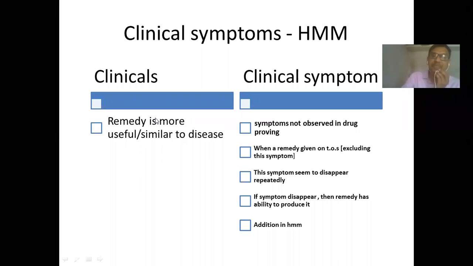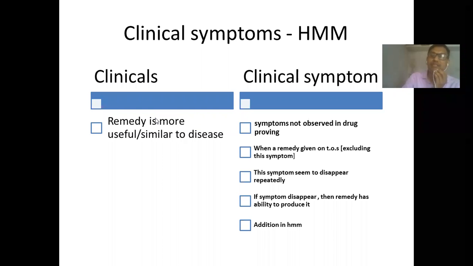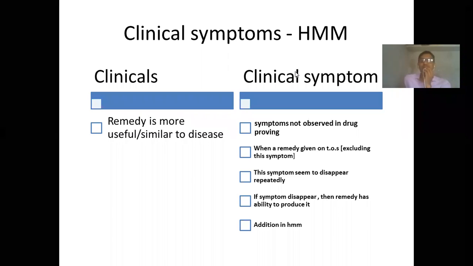of disease a remedy is more useful in, and it also refers to the fact that after the study of the symptoms of that remedy, the symptoms of this remedy are similar to what different diseases it is used in. It is used in both senses. But the terminology clinical symptom is altogether different. You remember these two terms are not the same. Clinical indication of a remedy is different and clinical symptom of a remedy is different.